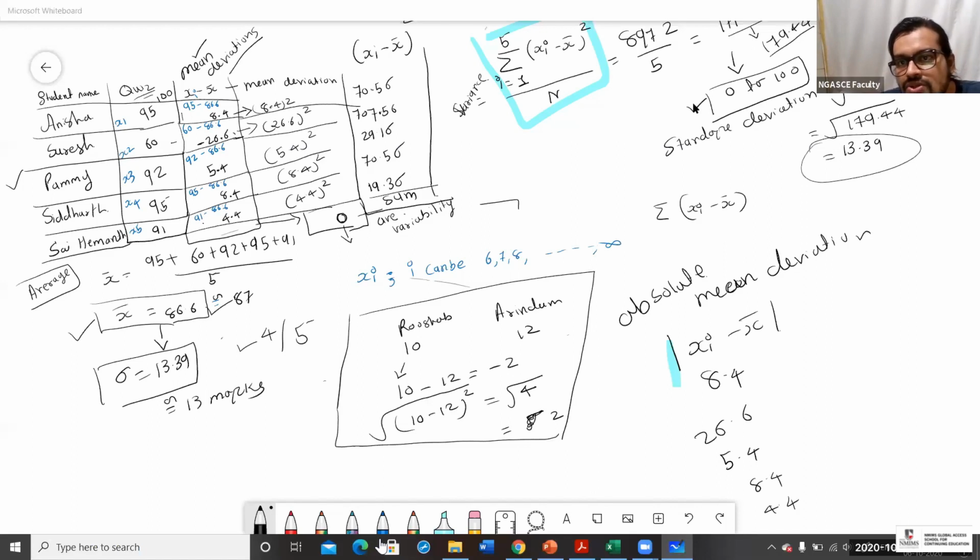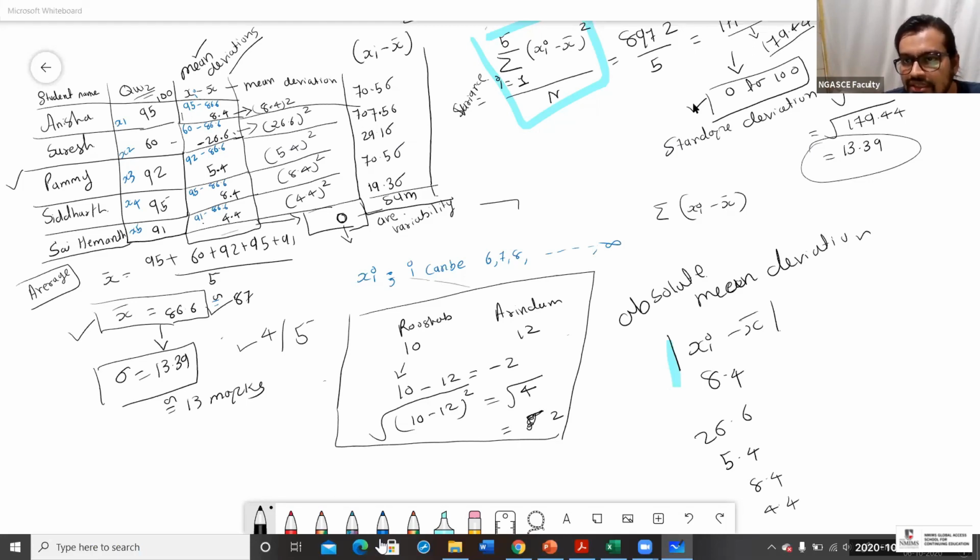Okay, so maximum students, this is like a generalization. Just tell me the one line interpretation of this. I guess Rajesh has written something. The average marks of the class is 87 with the standard deviation of 13 marks.